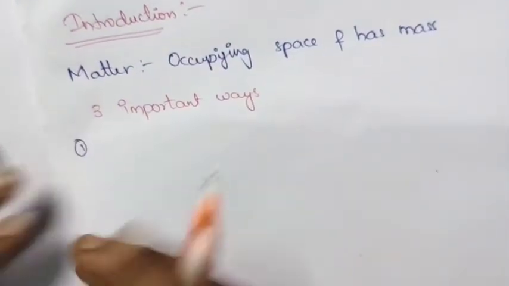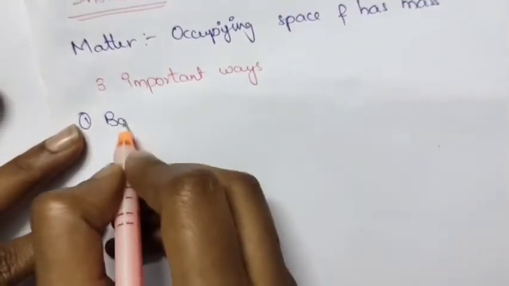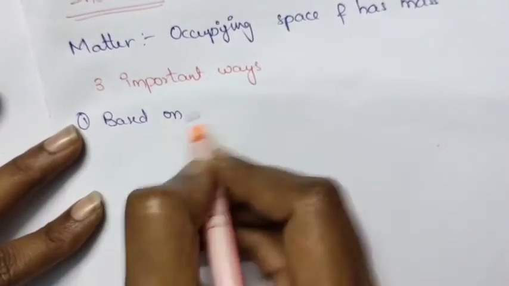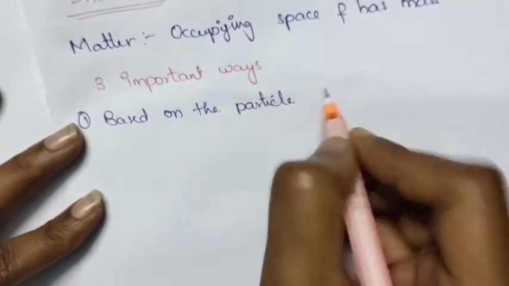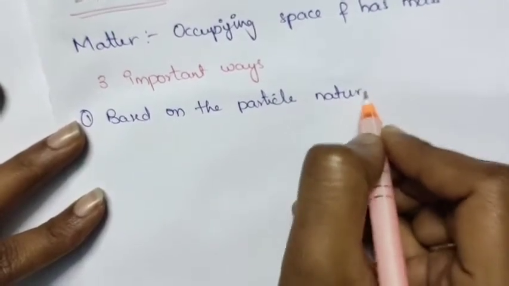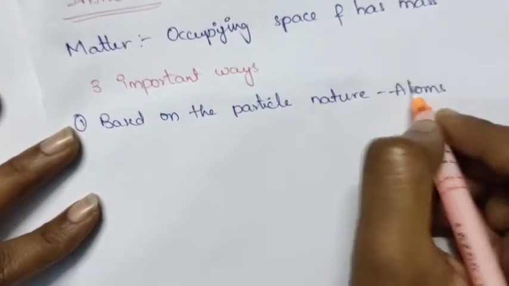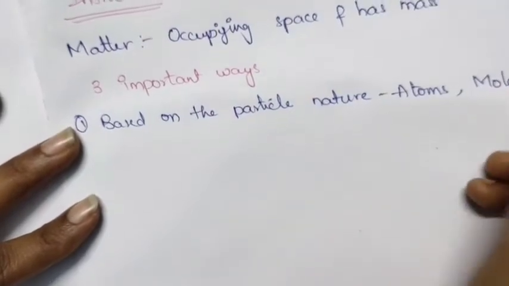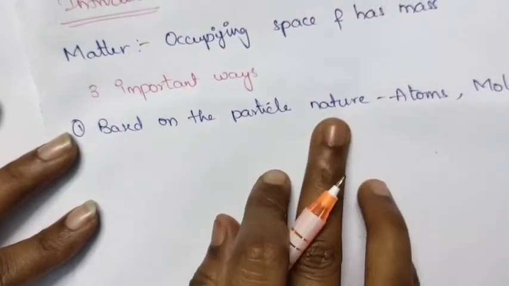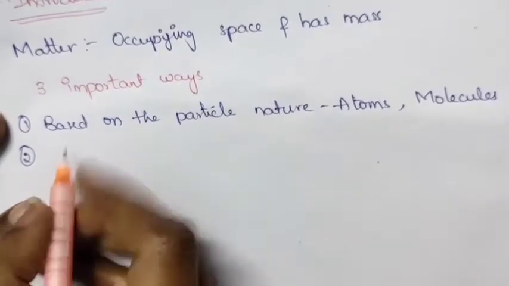First one is based on the particle nature. Based on the particle nature, matter is classified into atoms and molecules. Second one, based on the physical state.